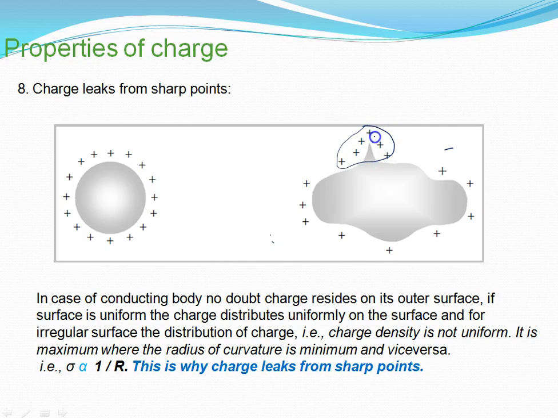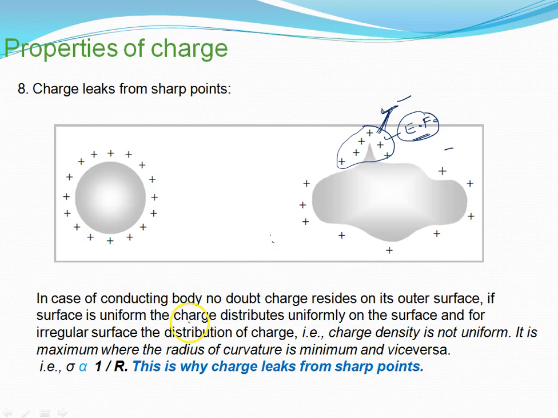Suppose this charge produces the electric field. Then what will you say? Here the electric field may be such a high value that it can polarize the air, and this charge can leak to the environment if the charge value is very high. Suppose the charge is so high that it creates an electric field that is also very high, so that it can dissociate the air. So this charge will leak from the sharp end points.